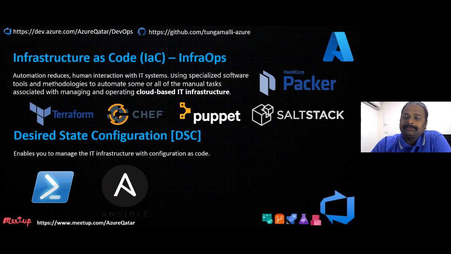When it comes to Ansible playbooks, you have a configuration that is absent or present. If you say it is absent and the configuration is present, Ansible will make it absent. If you say present and the configuration is not there, it will recreate it. Ansible is a powerful tool for configuration management. These are a few of the tools widely available for infrastructure automation. But today's main focus is on Terraform, and how we are going to deploy infrastructure to Azure using Terraform and Azure DevOps.